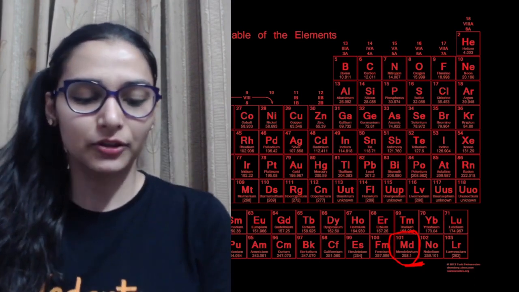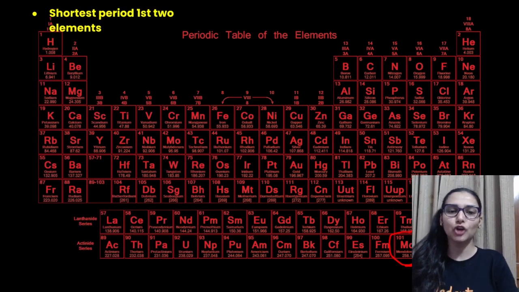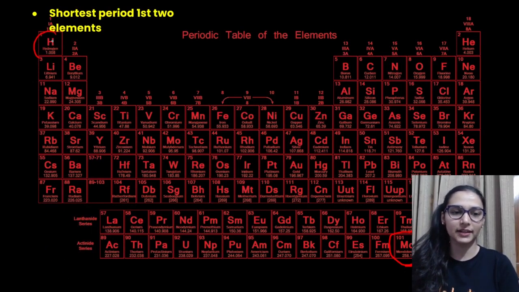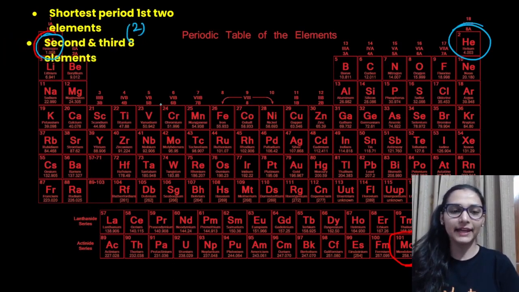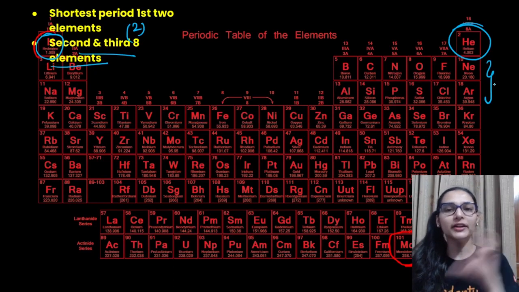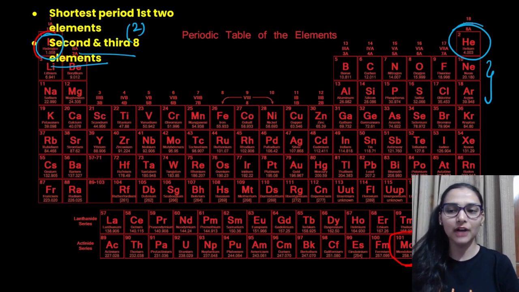Okay, चलो. Now if you have a look at the sum of the points that we have added, shortest period is having first 2 elements. Hydrogen, helium, only 2 elements in the shortest period. Right? Okay. The next thing, second and third period contain 8 elements. ये देखो. So these are known as short periods. First period is shortest. Second and third are the short periods, having 8 elements.